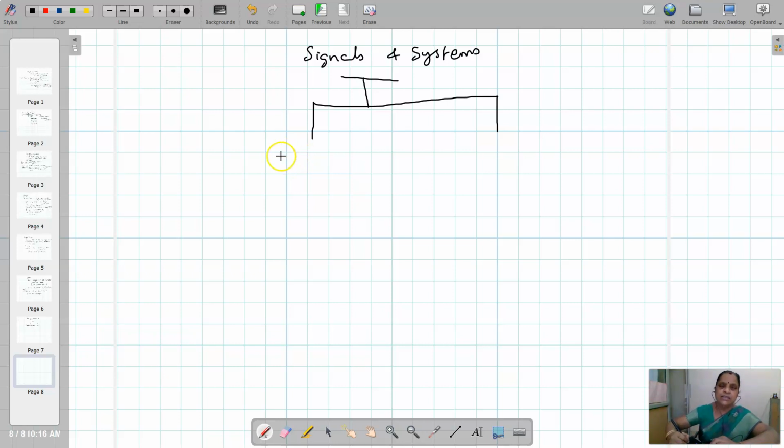Though in signals and systems we have two major classifications: continuous time signals and systems, discrete time signals and systems.